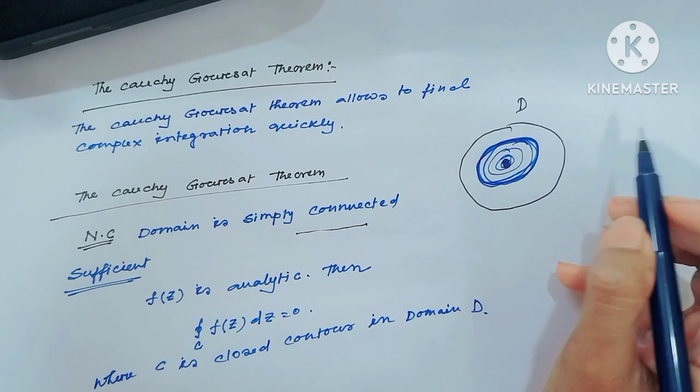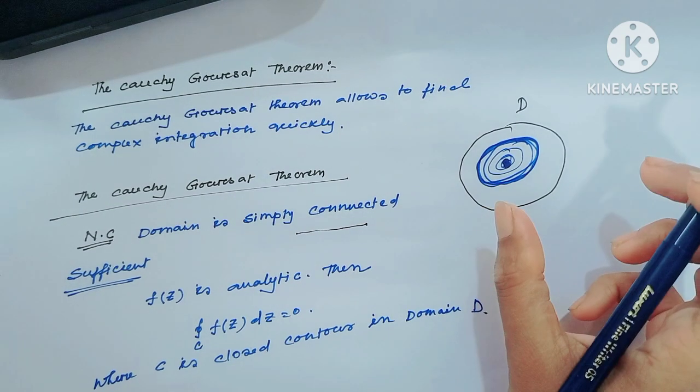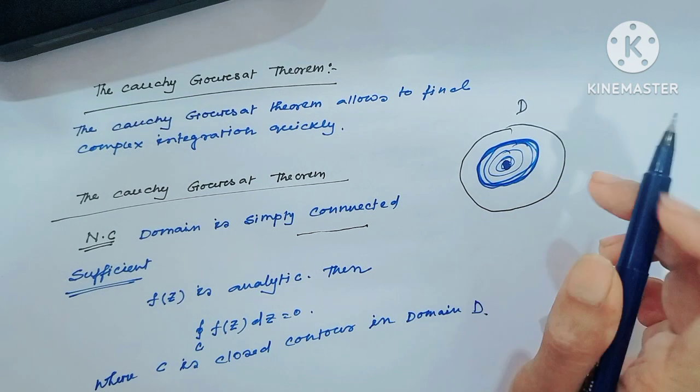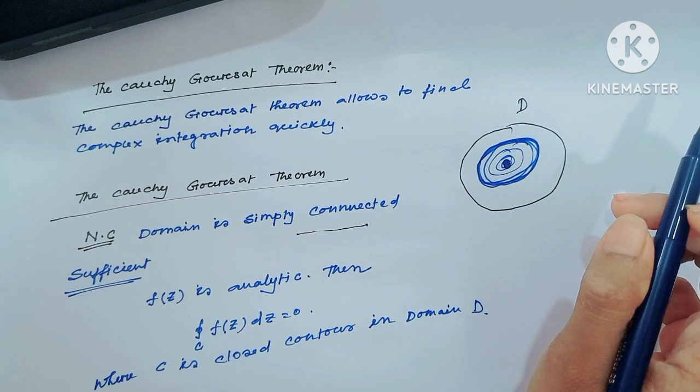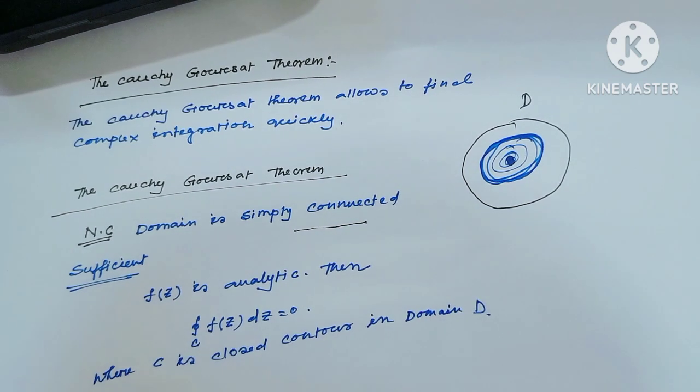That means in this domain, if we draw any closed curve, then we can shrink this closed curve to a point but without passing out of this region. Then this type of domain is called a simply connected domain.